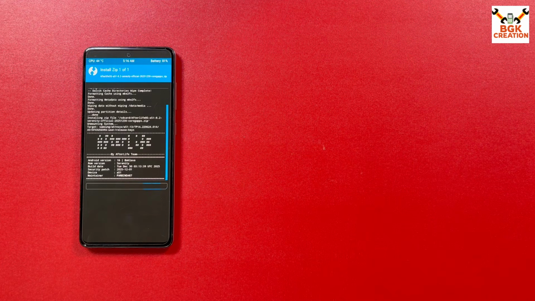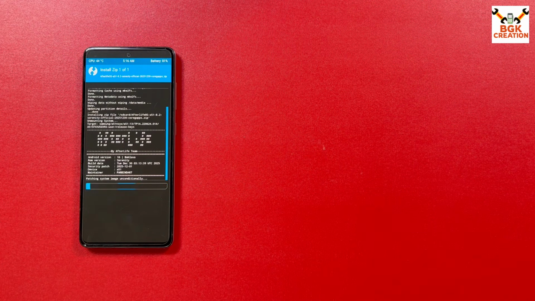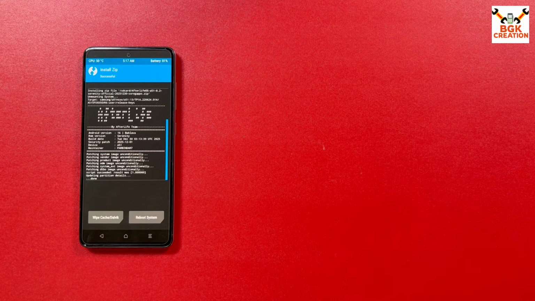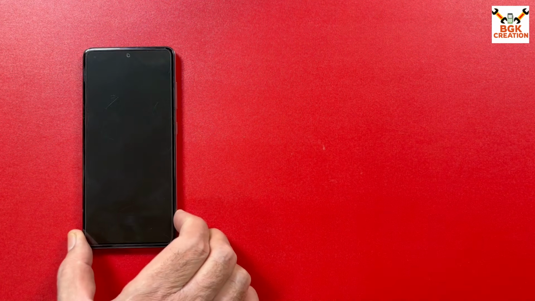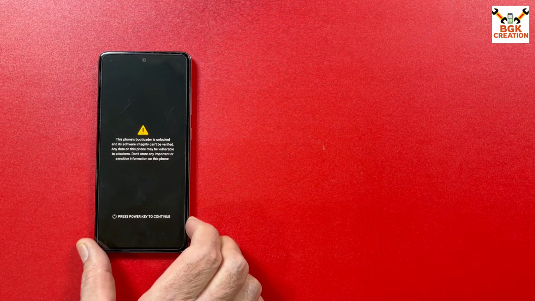Now the flashing will take some time. Here we have to wait again. Flashing done. Just tap Reboot System. Now I will wait because the mobile phone will stay a little bit on this screen or maybe the Samsung logo, and then it will start booting into the official AfterlifeOS ROM.